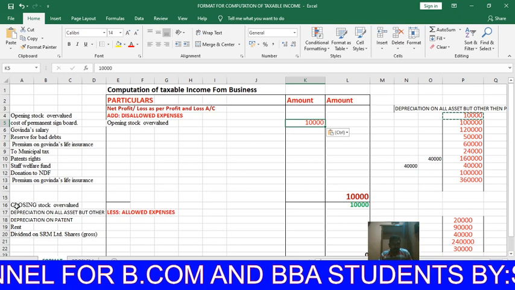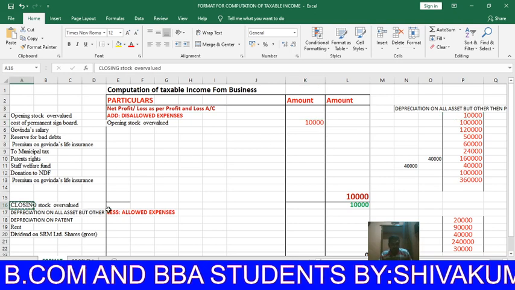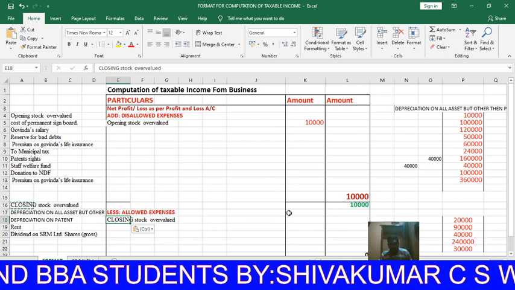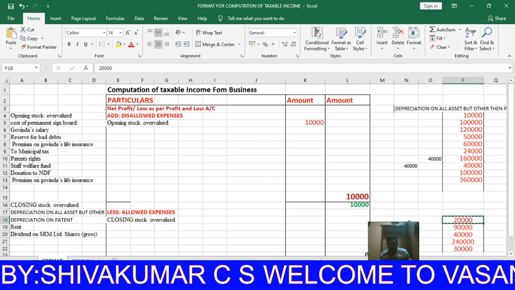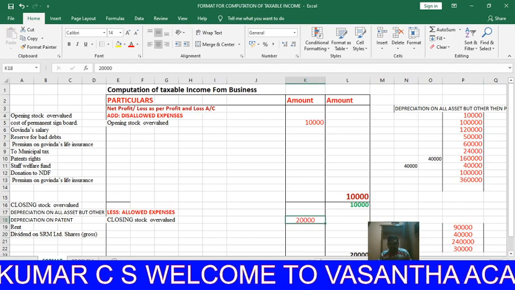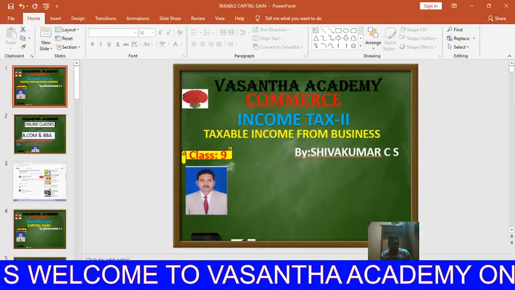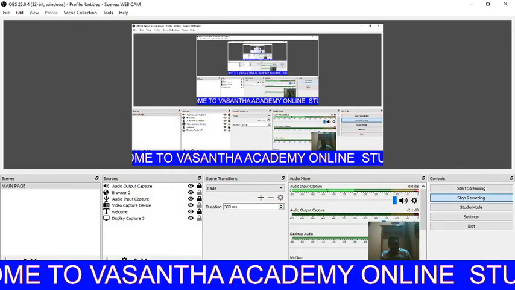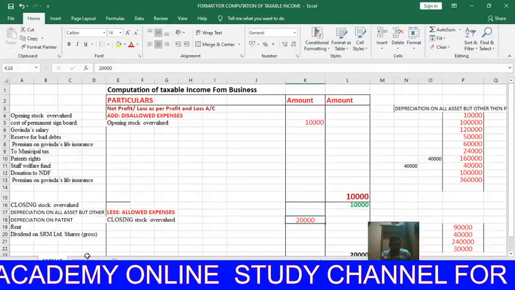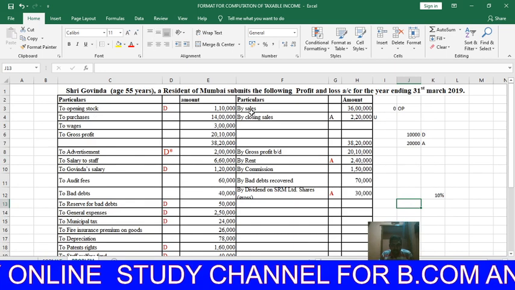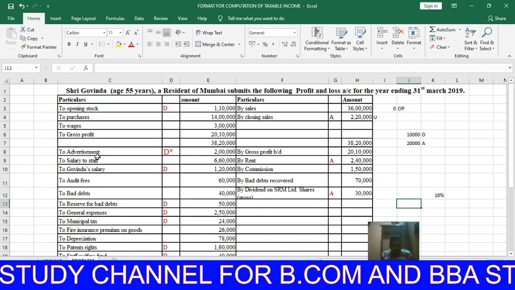Next, closing stock overvaluation. Overvaluation of closing stock is deductible from the net profit. How much is it? 20,000. Next is opening stock treatment over, closing stock treatment over.